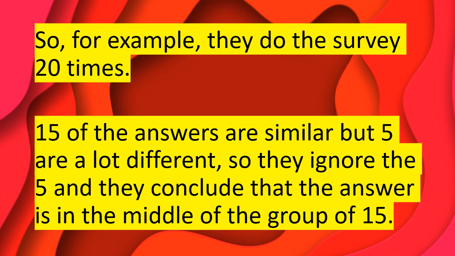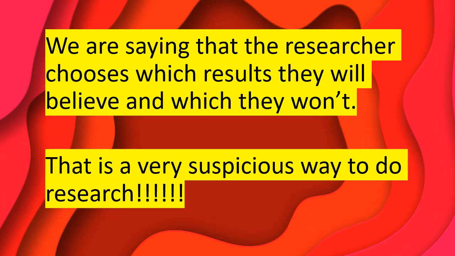So let's say, for example, they do the survey 20 times. 15 of the answers are similar, but 5 are a lot different. So they ignore the 5 and they conclude that the answer is in the middle of the group of 15. We are saying that the researcher chooses which results they will believe and which they won't. That is a very suspicious way to do research.